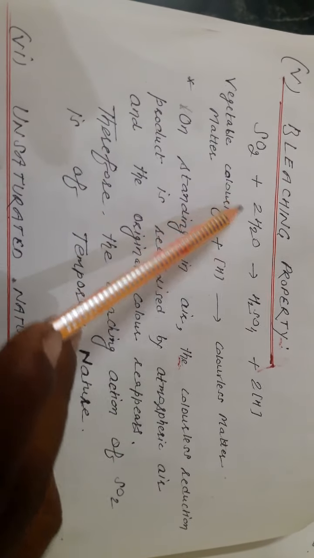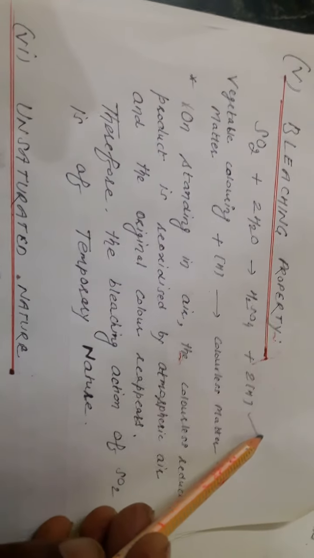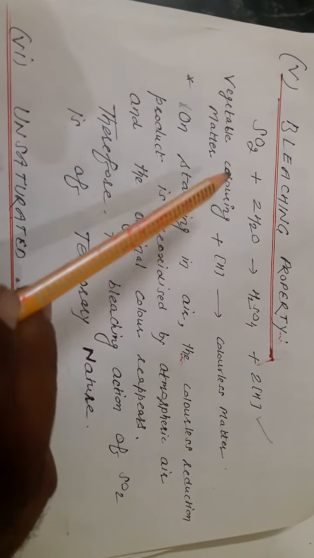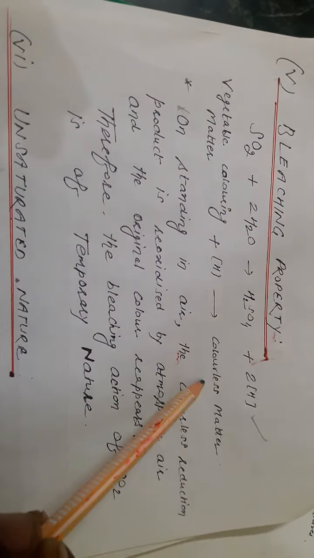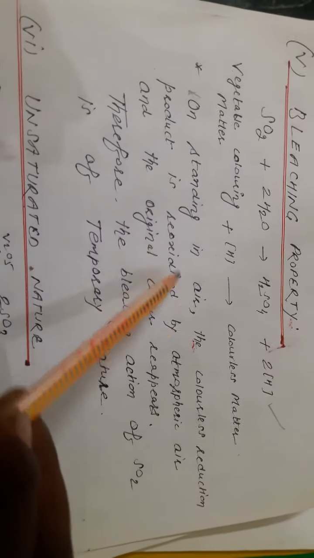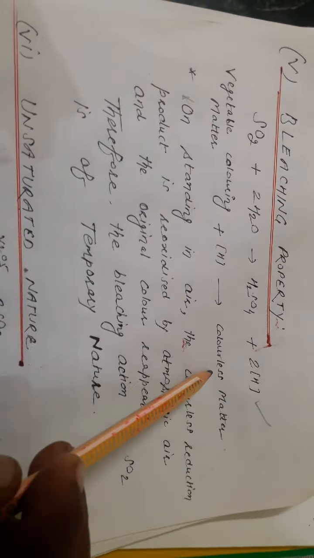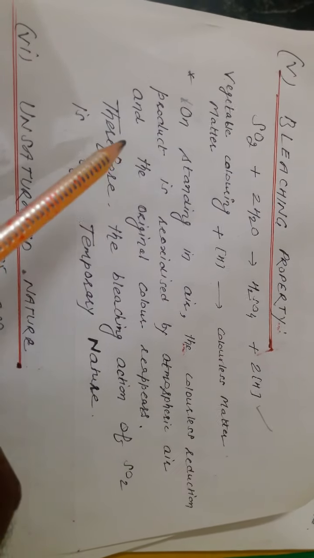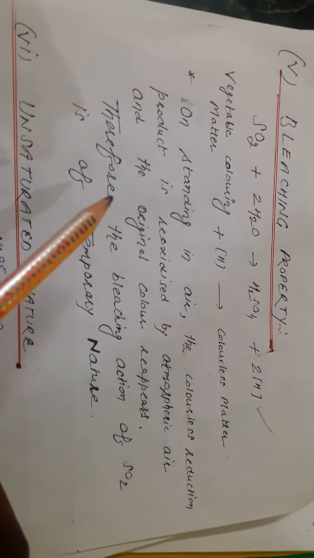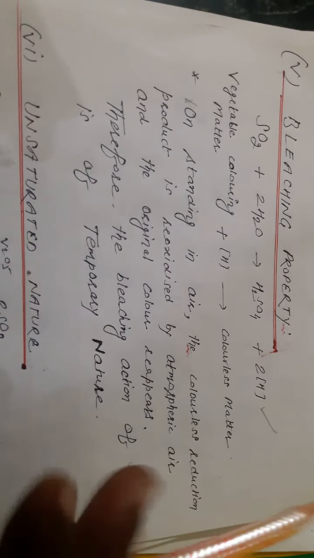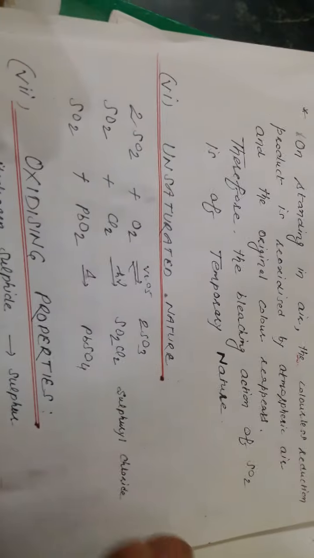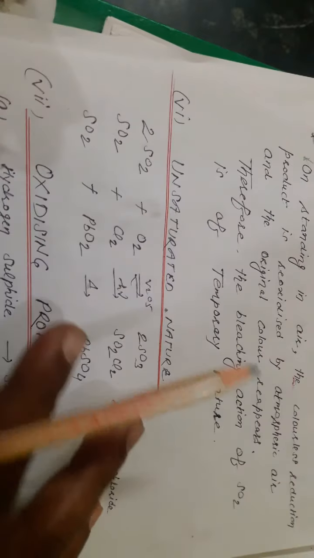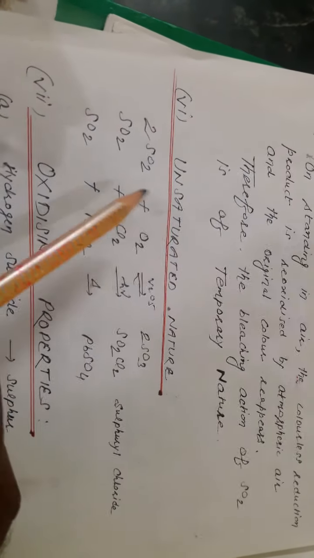And next is the bleaching property. One question is also coming from here. SO2 gas in moisture gives the formation of nascent hydrogen, and this nascent hydrogen converts the coloring matter into colorless matter. On standing in air, the colorless reduction product is reoxidized by atmospheric oxygen and the original color reappears. Therefore, the bleaching action of SO2 is of temporary nature. So this is the question: why is the SO2 bleaching action temporary in nature? Because it is reoxidized in the presence of air and regains the color.